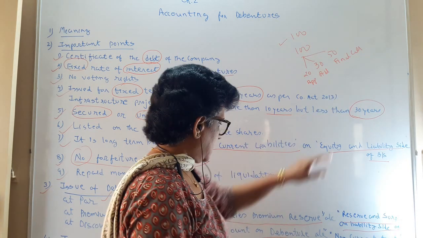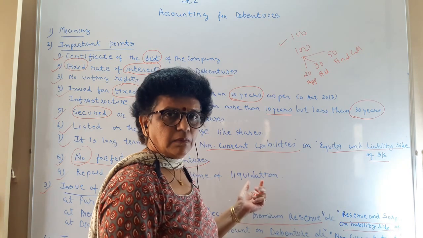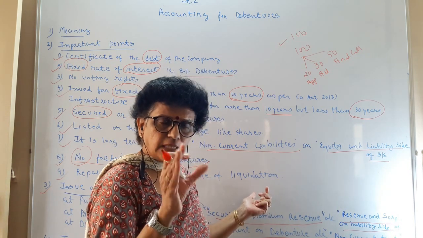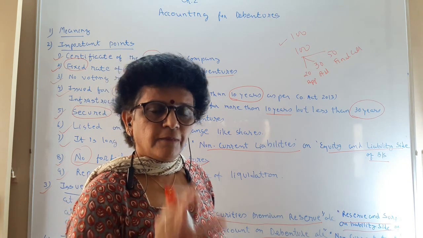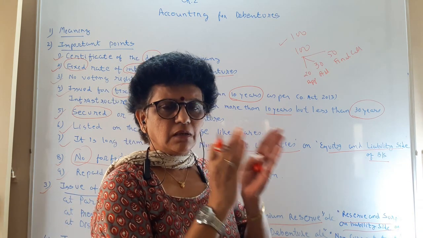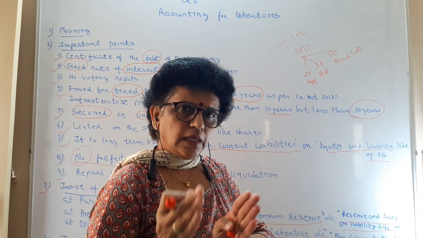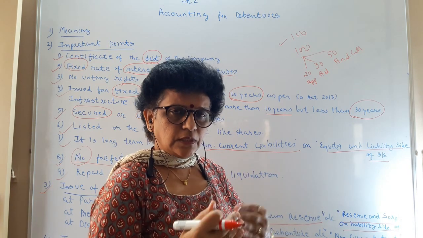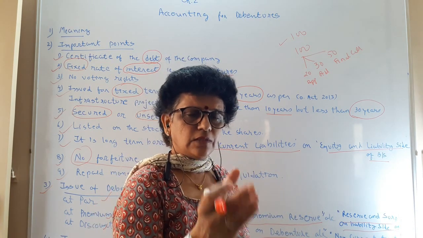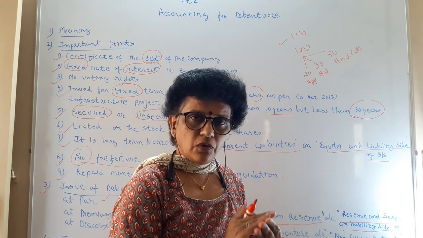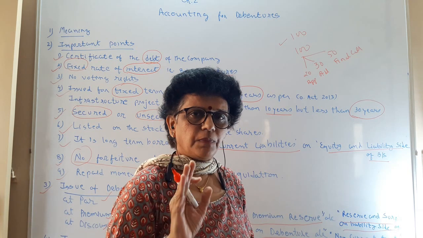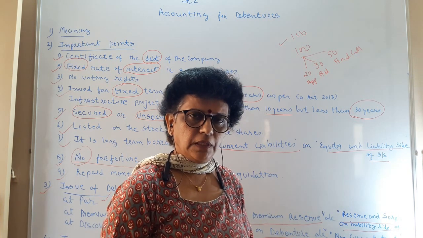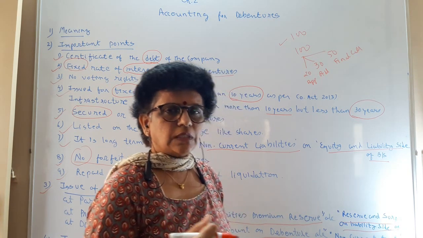How the debenture entry is made at par, at premium and at discount, the basic concept you have learned in the share capital chapter. So the same basic fundamental concept remains the same. Only the entries are to be re-done, only the change of name will be done, and no forfeiture is the important point you have to keep in mind in case of debenture. We will proceed with the journal in the next class.